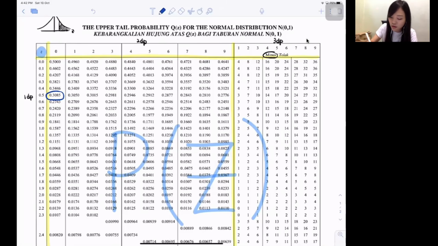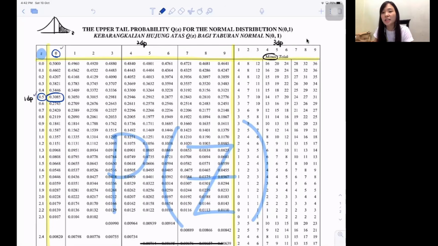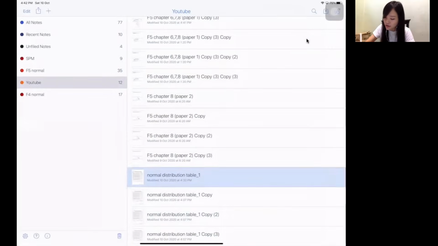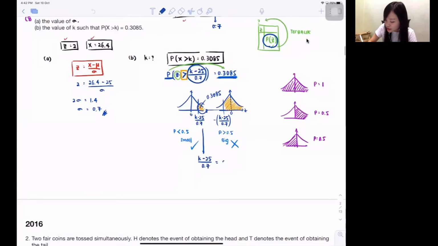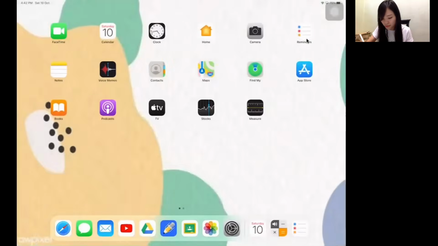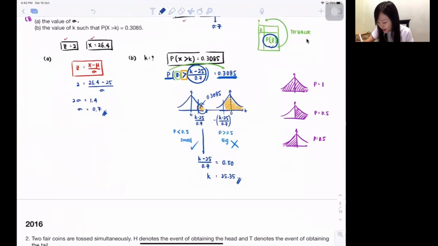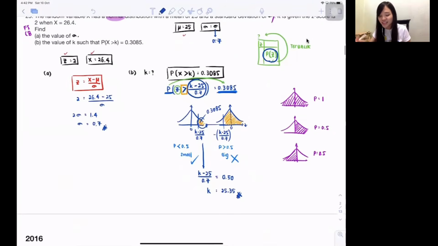So what is my Z value? This is under the row of this, the column of this. So this is the first decimal, this is the second decimal. Isn't it the answer? 0.50. So after I look at the table, I know it is 0.50. So get back your K answer. It shouldn't be difficult now. Everything you need to do is just move it around. You get the answer 25.35. Done.